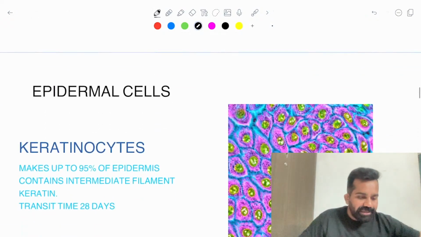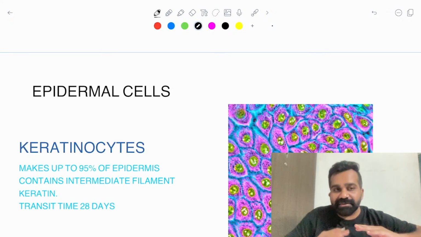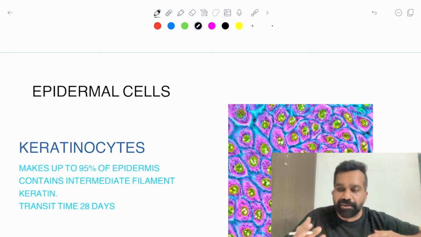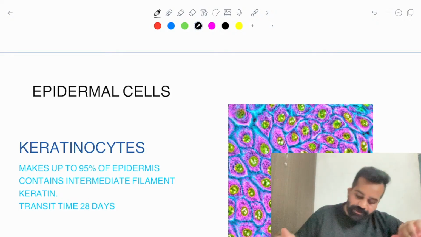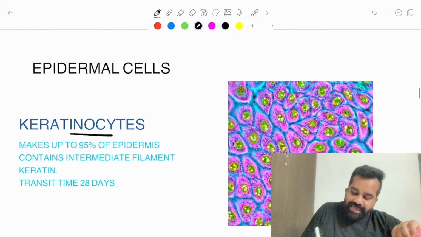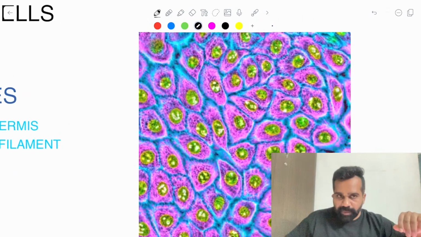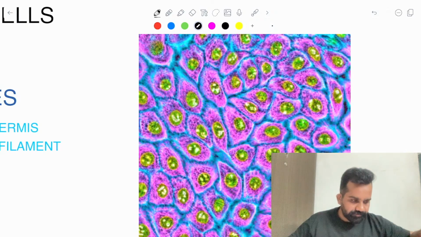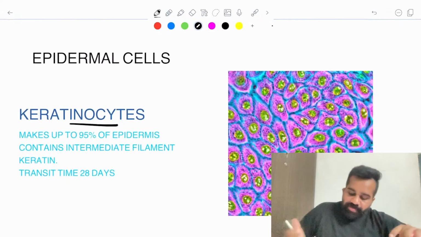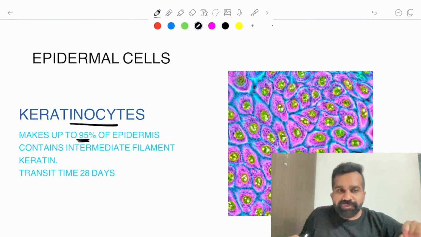So what we will be doing is, we'll discuss the epidermis. Now we will discuss which are the important cells in the epidermis. So what are these epidermal cells? The first epidermal cell is the keratinocyte. As you can see in this image, can you appreciate the polygonal shape of the keratinocyte? Generally, 95% of my epidermis is made up of keratinocytes.